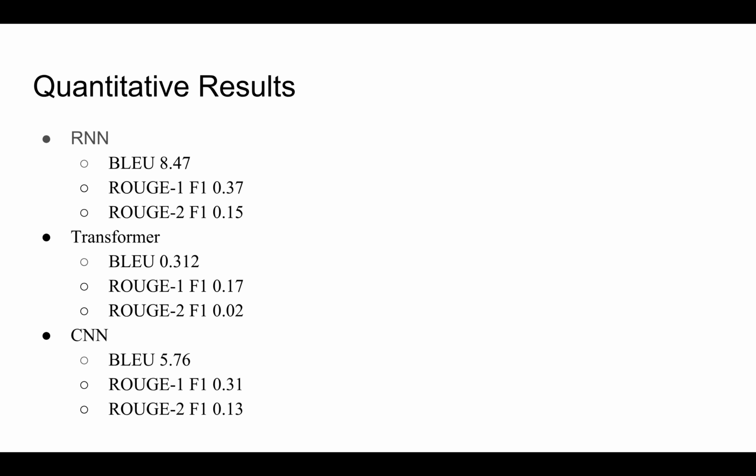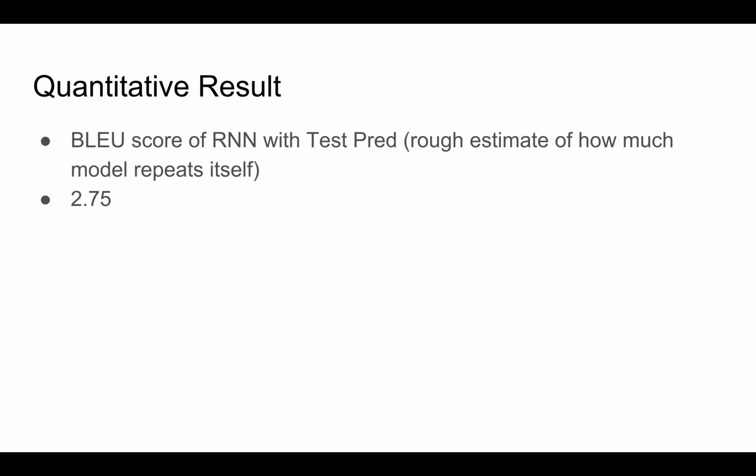And RNNs might be able to encode that dependency better than CNNs or the transformers, which rely on another embedding for inputs. Also, what we wanted to test was whether the RNN would just spit out the same review over and over again, or whether there was diversity in its predictions.